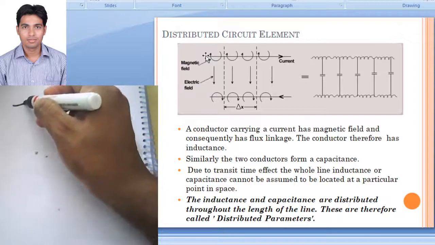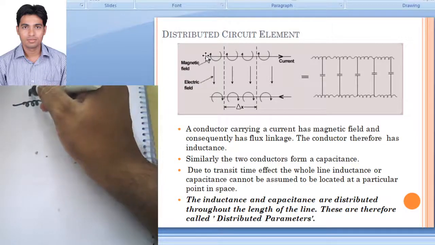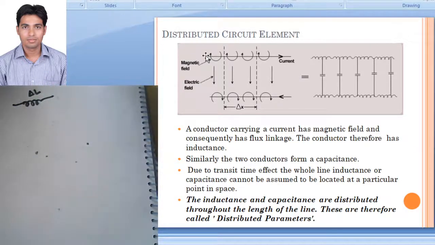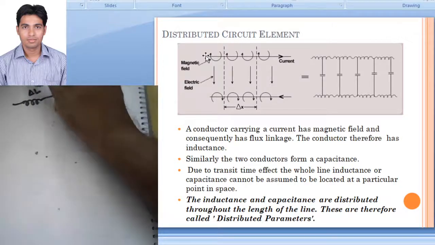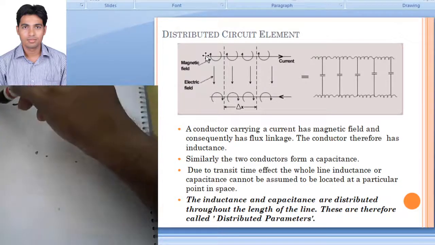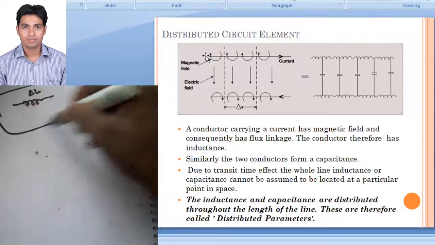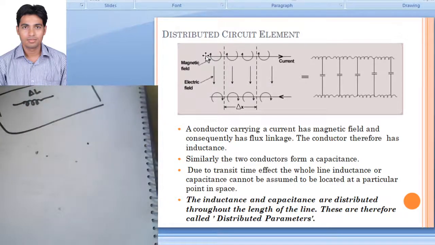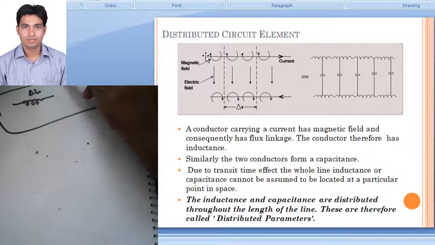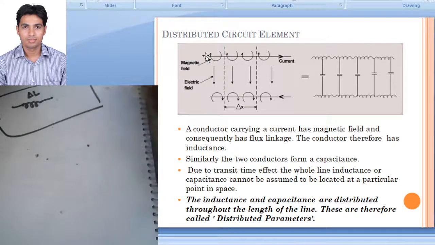So because of the magnetic field we are having some inductance, delta L. So this is a very small portion of a transmission line, delta x, and we are modeling this small portion of a transmission line. This is delta L because of the presence of a magnetic field.